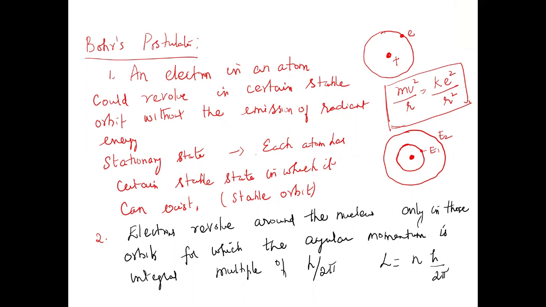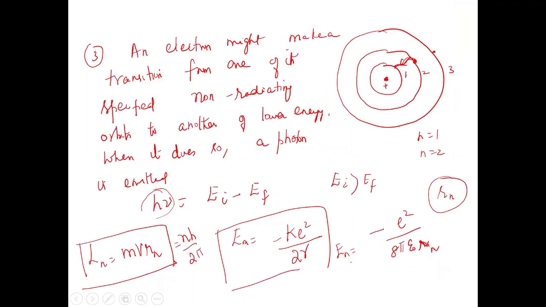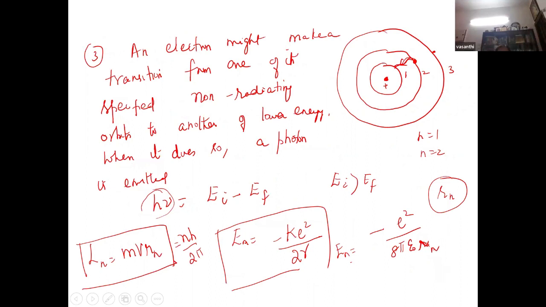And he quantized the angular momentum. The electron revolves around the nucleus only in those orbits for which the angular momentum is an integral multiple of nh by 2 pi. And of course, he has to explain the spectral series.